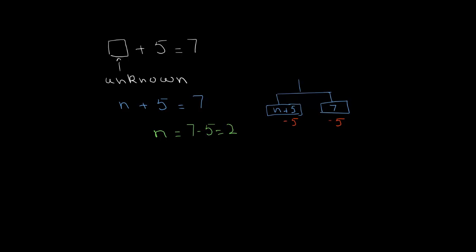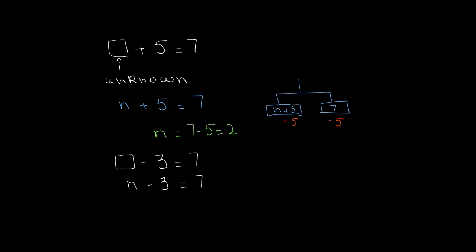Very similarly, if I eat 3 sweets and there are 7 left, I don't know how many sweets there are to begin with, but if I eat 3 of them, I'm left with 7. So I can think of this as n minus 3 is equal to 7, and then I can add 3 to both sides of the equation.